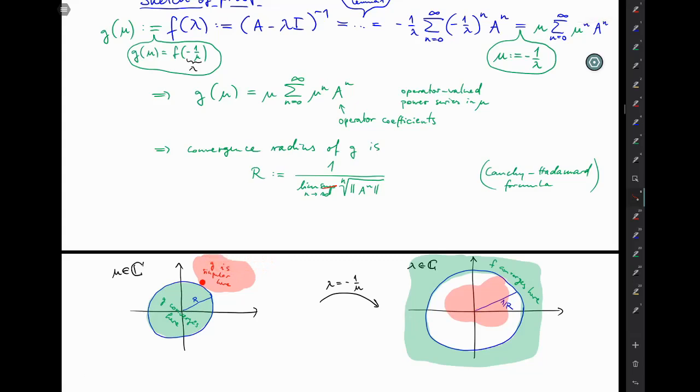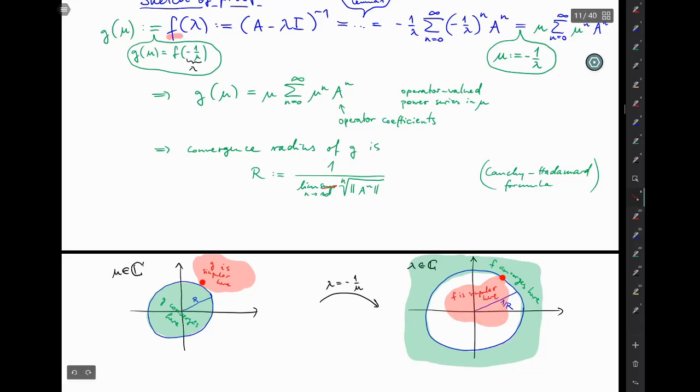But the interesting fact is that because this one was touching the green circle or the green disk, now also that red set is touching the green annulus or the blue circle that is surrounded by the green part of the plane. And now this red area over here is marking where f is singular.